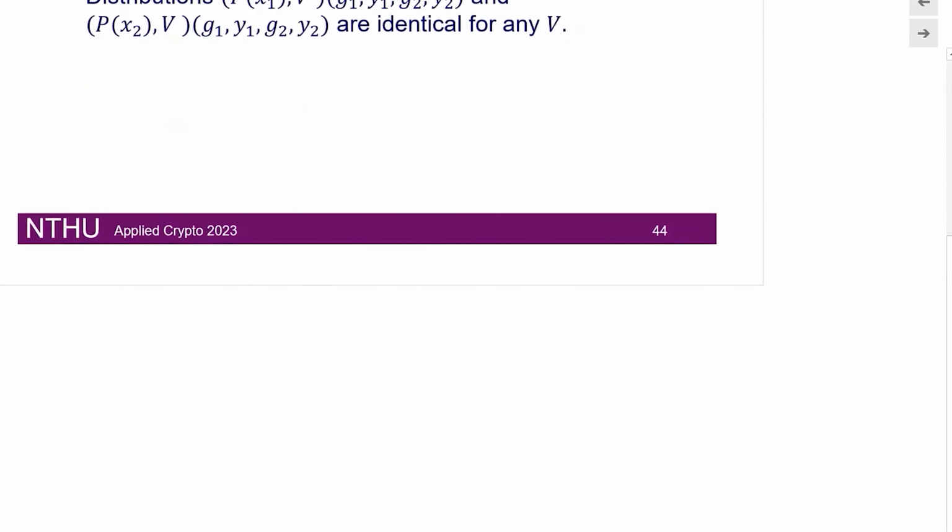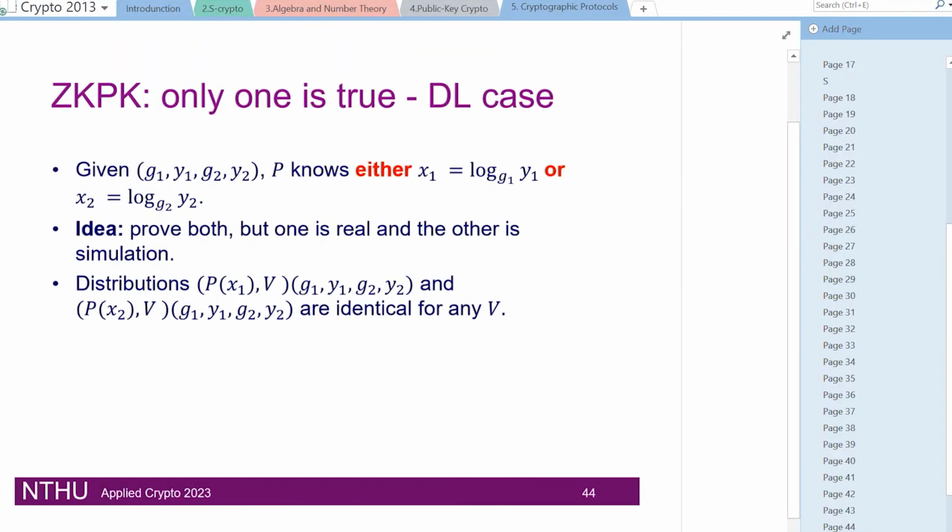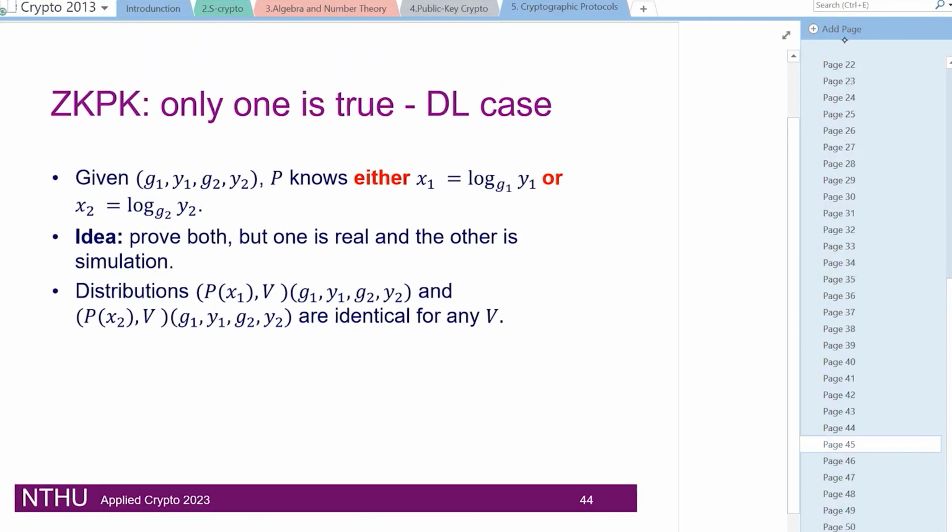So the case number one is that, if I'm a prover, okay, let me actually make a new page over here. I think this is going to be a bit lengthy.